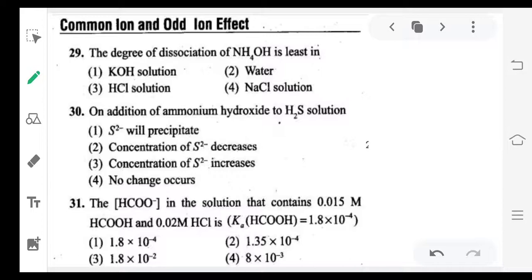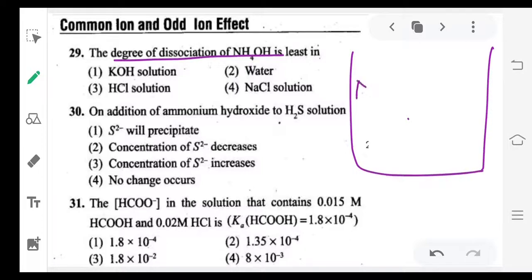The next question: the degree of dissociation of NH4OH is least in which case? NH4OH is a weak base, so it undergoes dissociation into NH4 plus and OH minus.